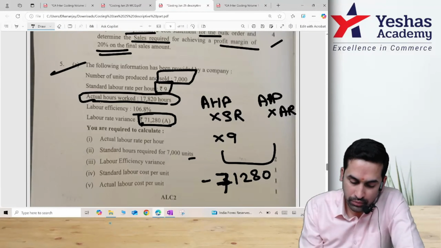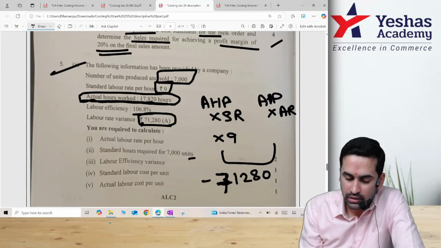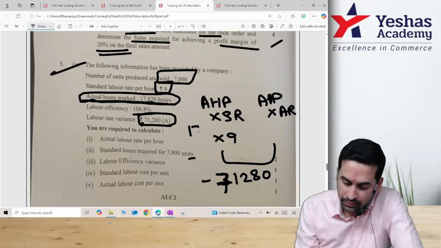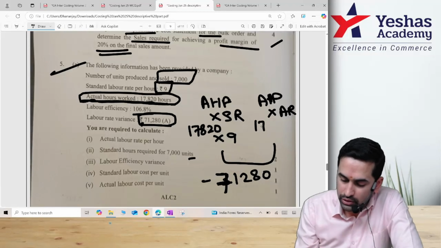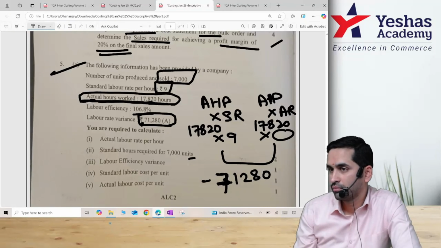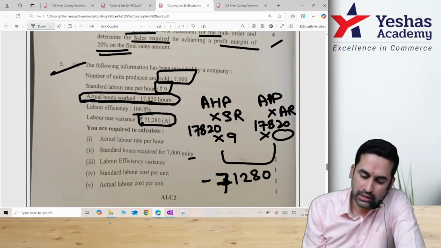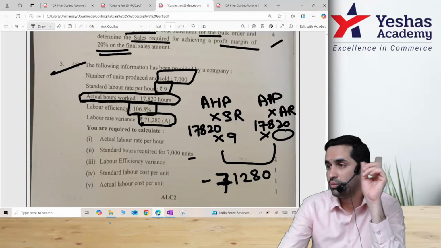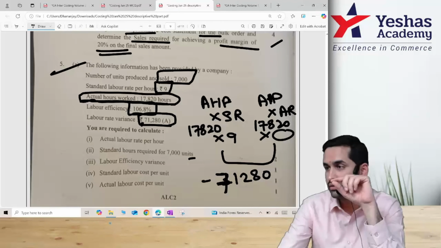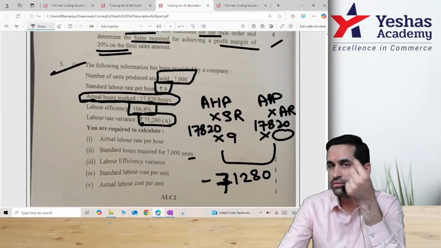Actual hours do we know? Actual hours worked is 17,820. That means if I take 17,820 with 17,820 here, I can find out how much should be the actual rate. Correct? Sir, this efficiency is 106.8%. Tell me, efficiency is useful when you compare SH with AH, and if efficiency is above 100%, that means it is favorable. This is a reverse working sum.